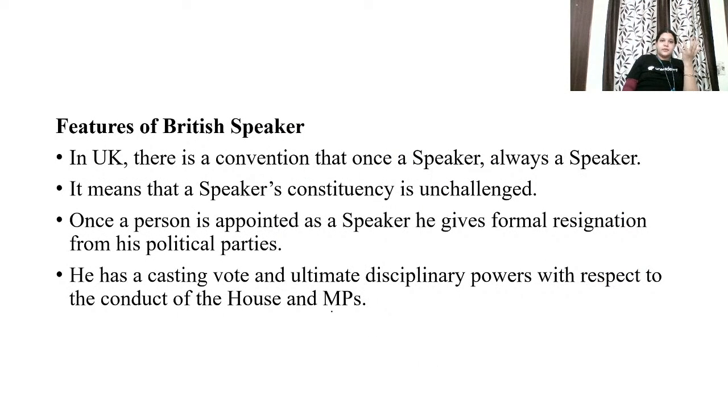Why do you call that a feature of the British speaker? In the UK, once a speaker, always a speaker means his constituency is unchallenged, which means if he is chosen as a speaker, he'll be elected without opposition. Number one. Second, he should give a formal resignation, which means that when he is giving the formal resignation, he is not belonging to any political party.